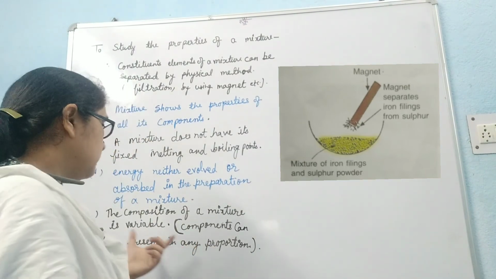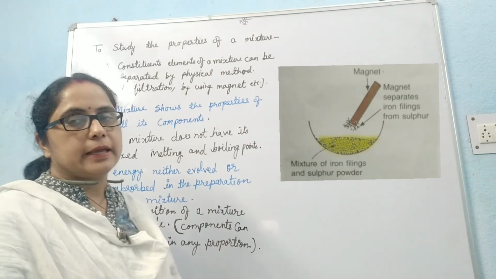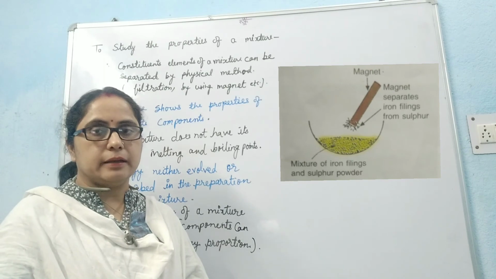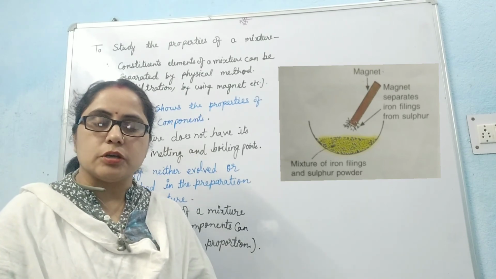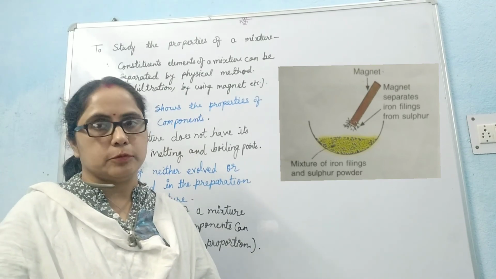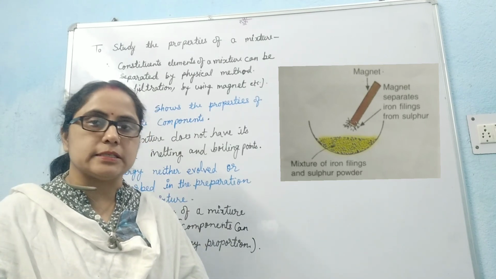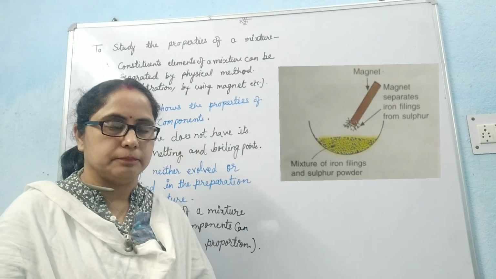Next property: the composition of a mixture is variable. We know that a mixture is formed when two or more elements or compounds are mixed in any proportion. We can increase or decrease the amount of its components in a mixture.